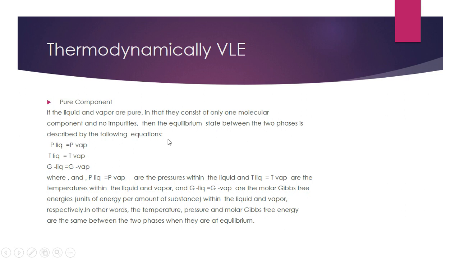Pressure in liquid phase is equal to pressure in vapor phase. Temperature in liquid phase is equal to temperature in vapor phase. Gibbs free energy in liquid phase is equal to Gibbs free energy in vapor phase, where